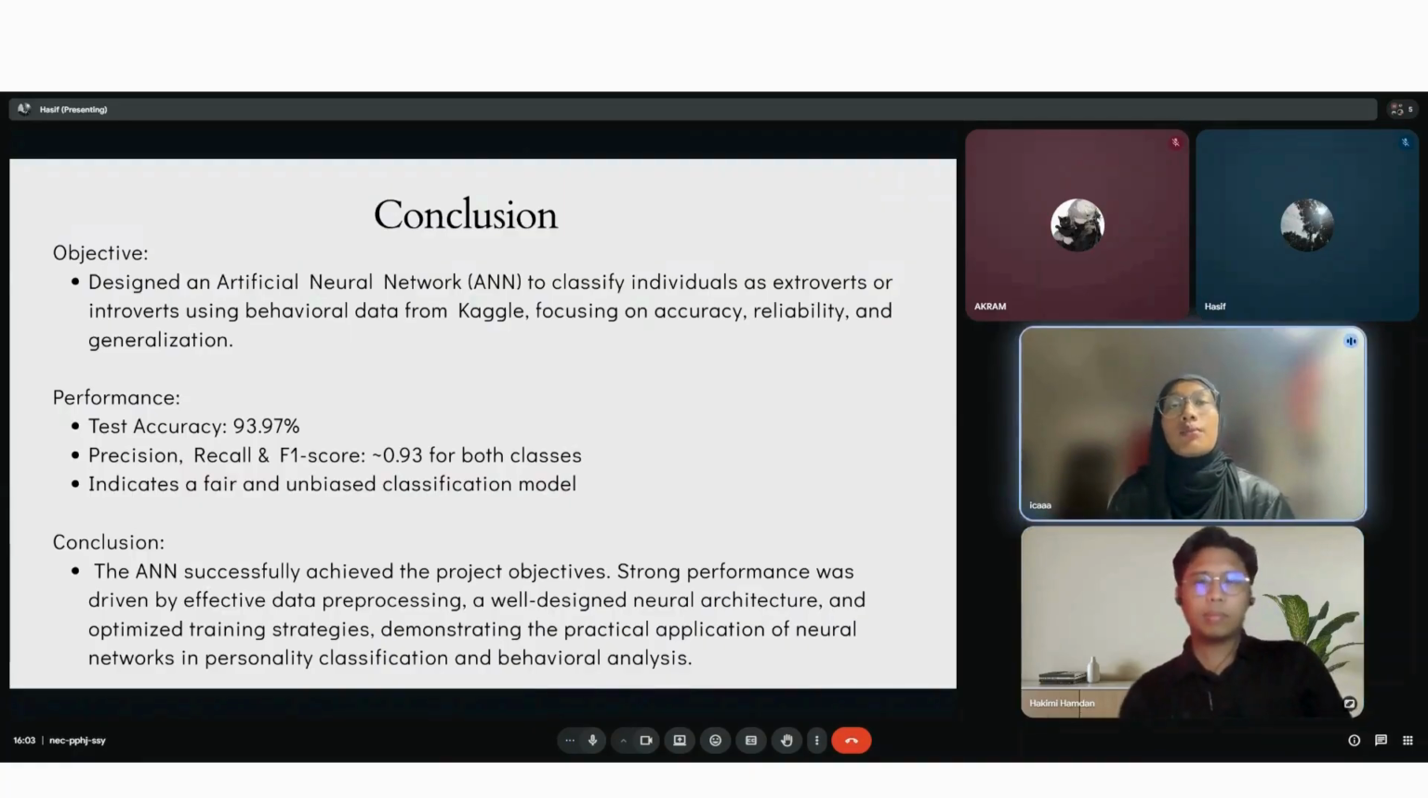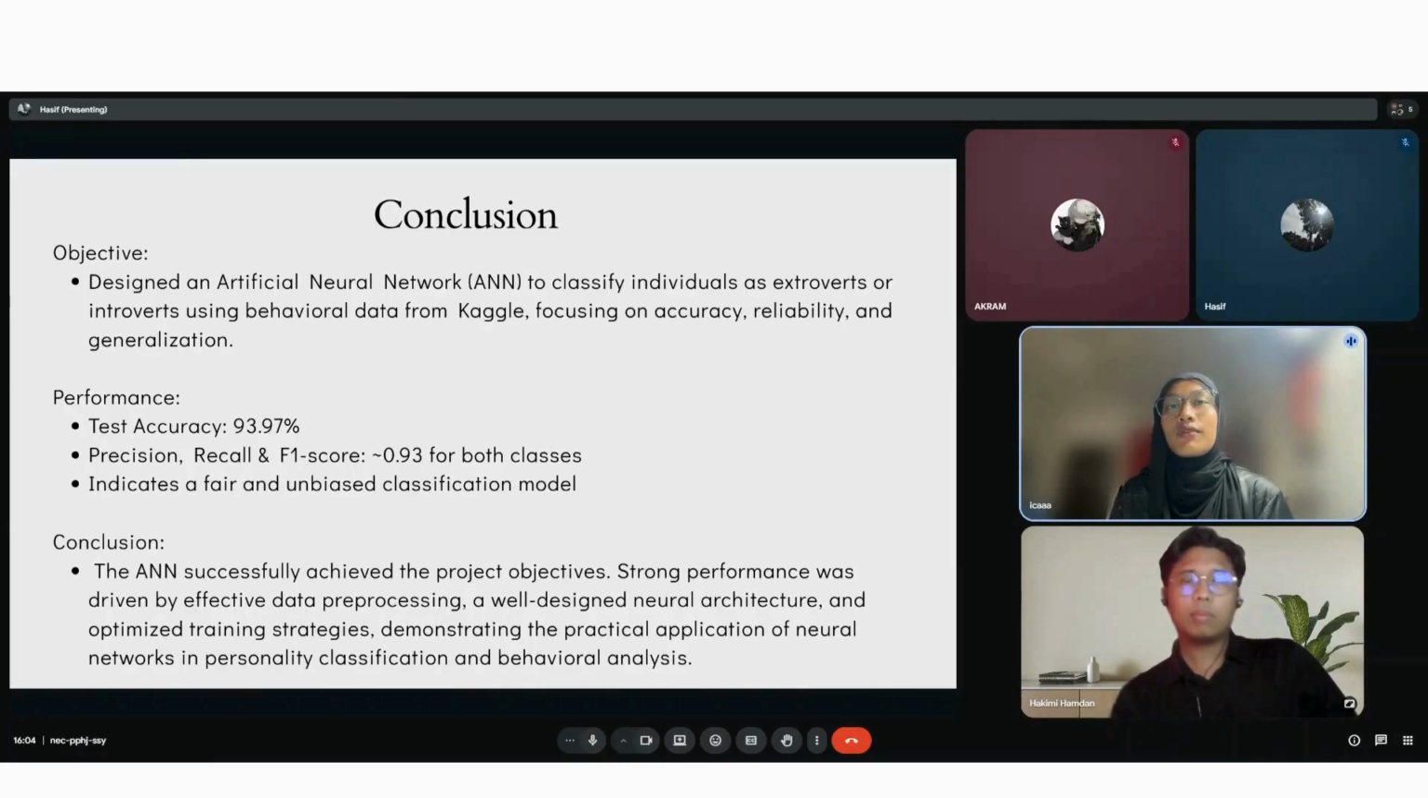Okay, then the objective of this project was to design and implement an artificial neural network, ANN, capable of accurately classifying individuals as extrovert or introvert using behavioral data from Kaggle. The primary focus was to develop a model that is not only accurate but also generalizable, reliable, and unbiased. The final evaluation achieved a test accuracy of 93.97%.